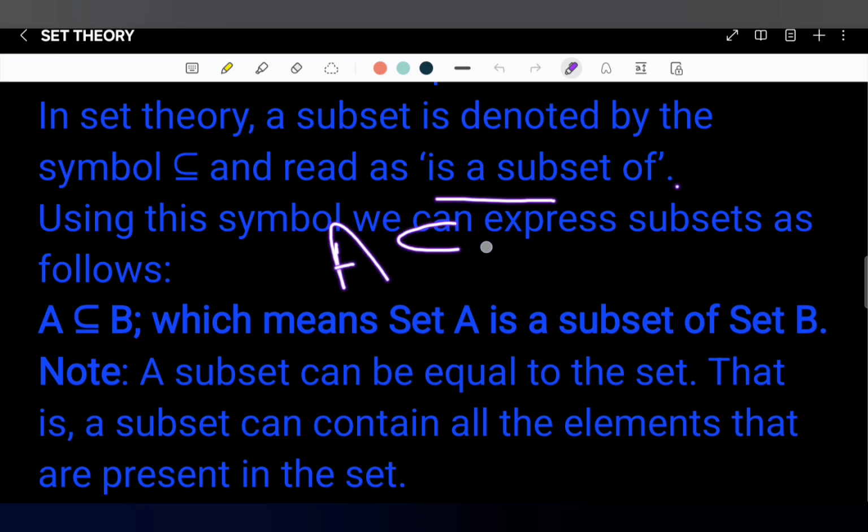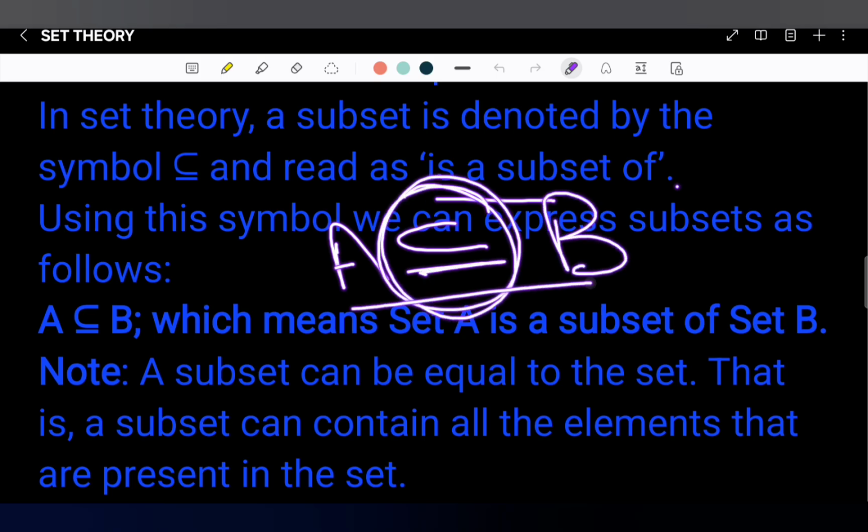So when you write A, the symbol, and B, we can say that A is a subset of B.